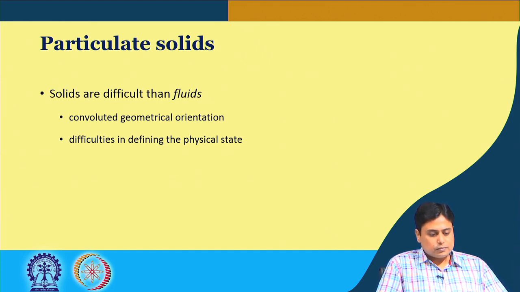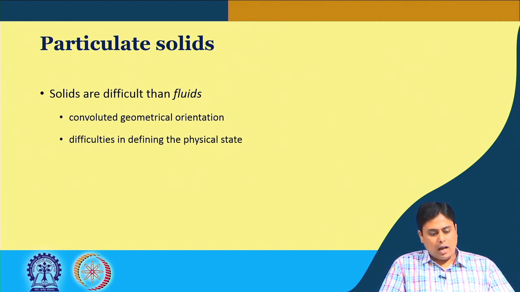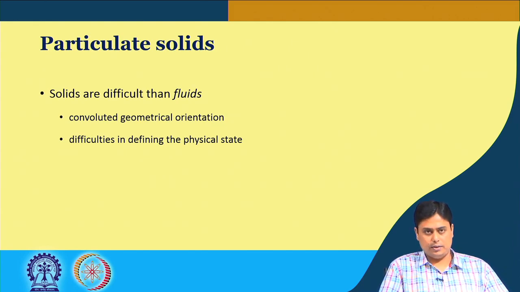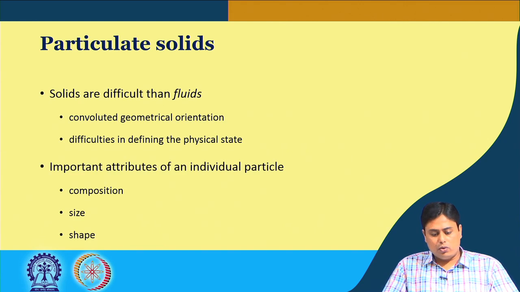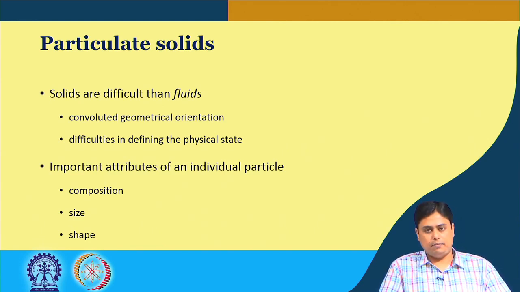So, the point is that we need to study the solid classifications separately, its attributes are different than the fluid phases. So, what are the important attributes of an individual particle?